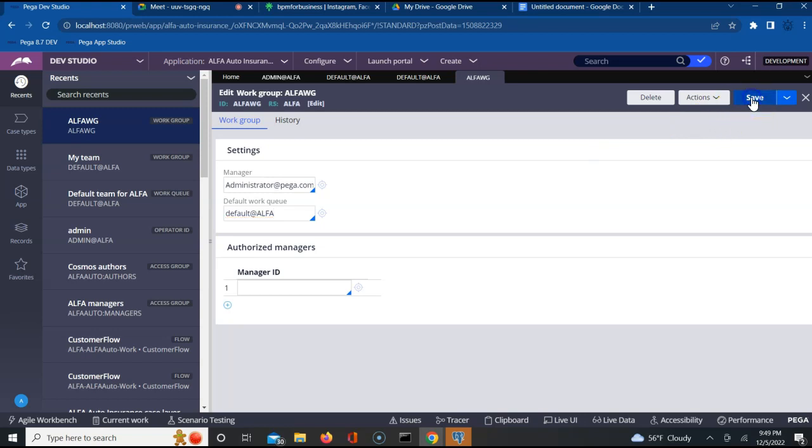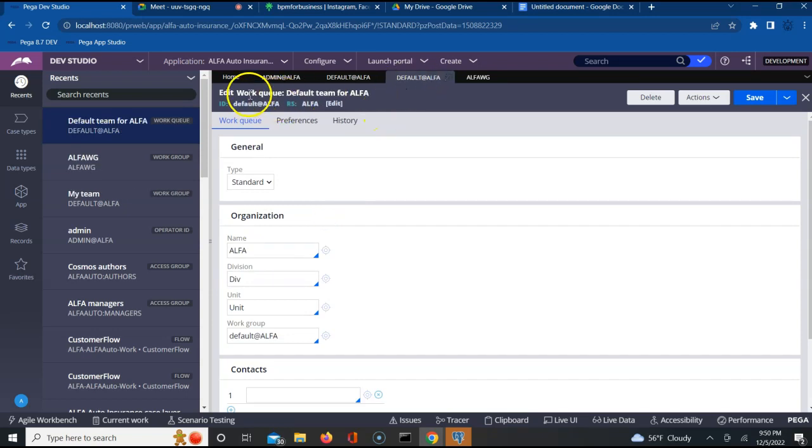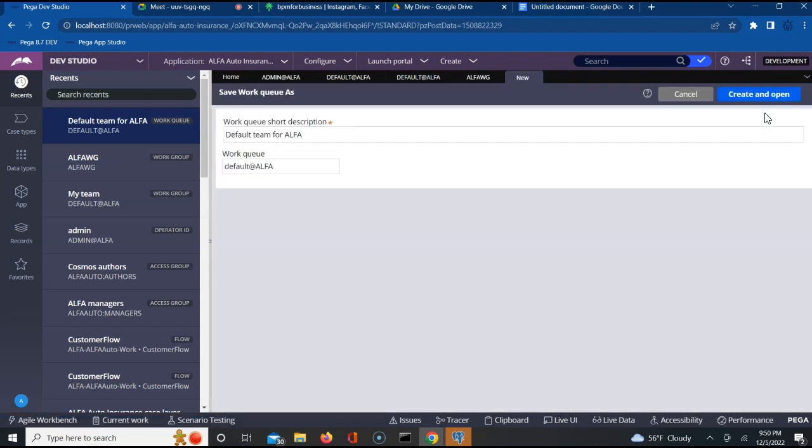Save this work group. Let's also create a new work queue. Let's not have this guy as this thing. Let's also create a work queue. Let's open this. It's already open. Anyways, see, I opened the work queue. Let us save as this guy also. And let me call this something interesting.